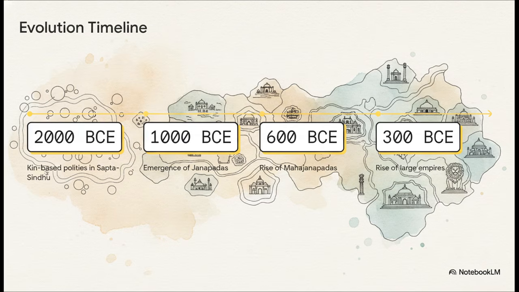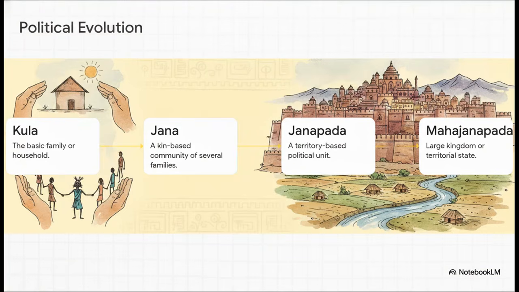Then by 600 BCE, these grow into the much larger Mahajanapadas. And finally, by about 300 BCE, boom, we see the rise of enormous empires that control vast stretches of the subcontinent. This exact four-step evolution is something you absolutely must memorize for your test.